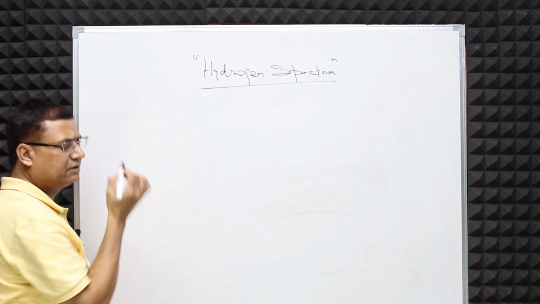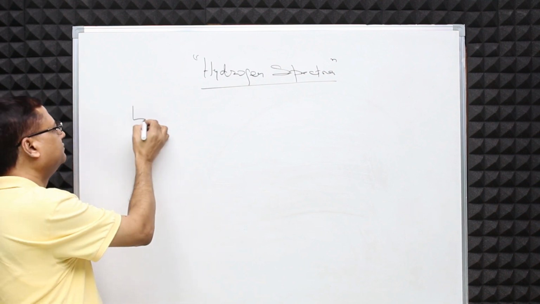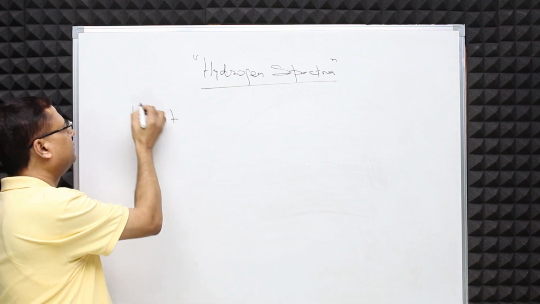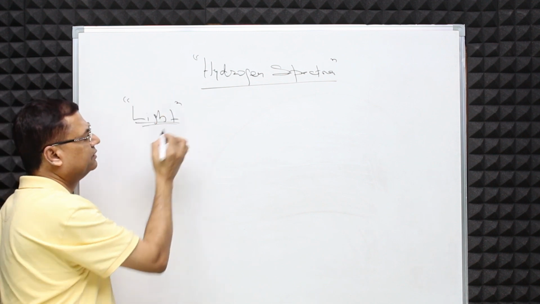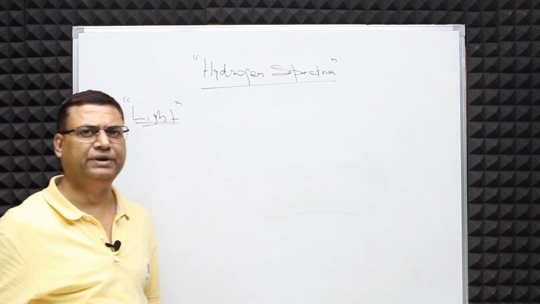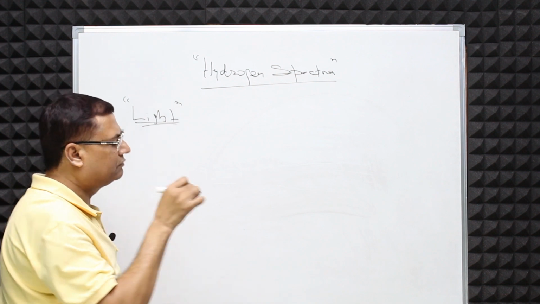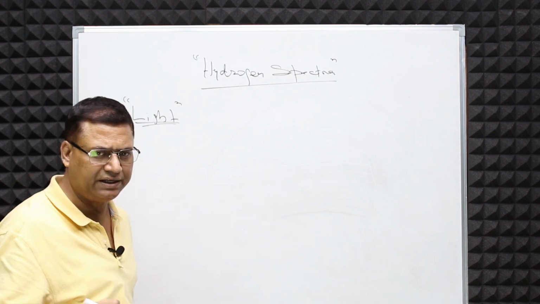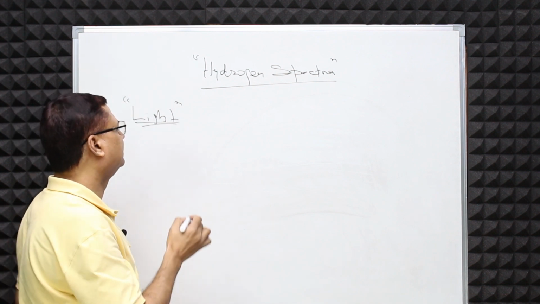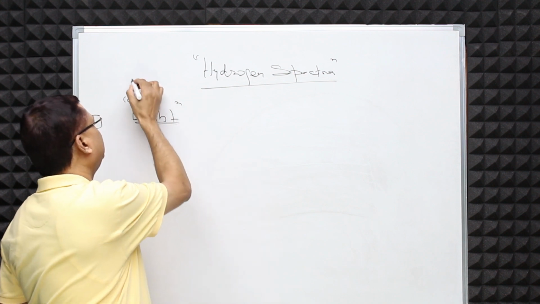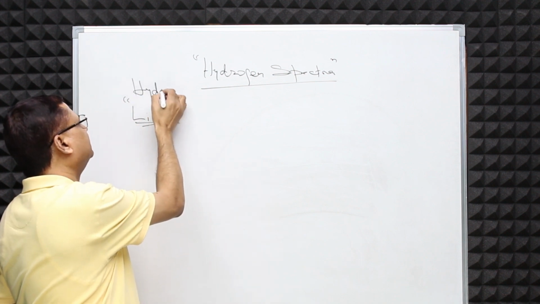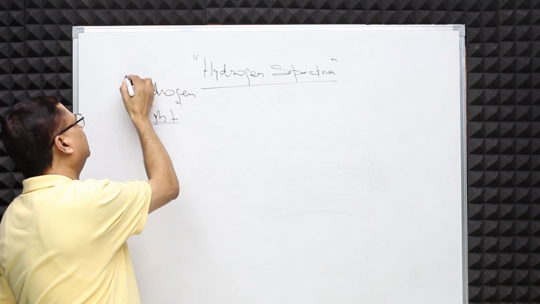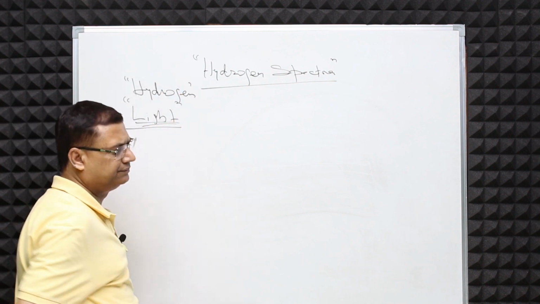Here, the first thing is the light. What kind of light do we need to make into a spectrum? We need a particular device which will produce light from hydrogen gas. How will hydrogen light be obtained? That is the main point.